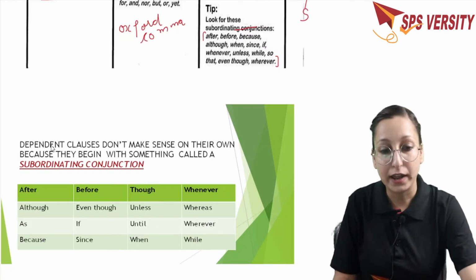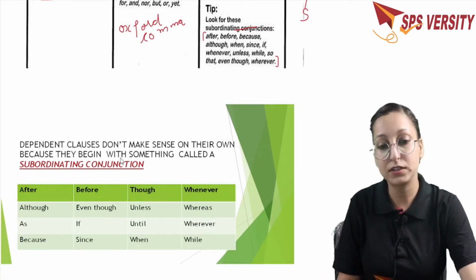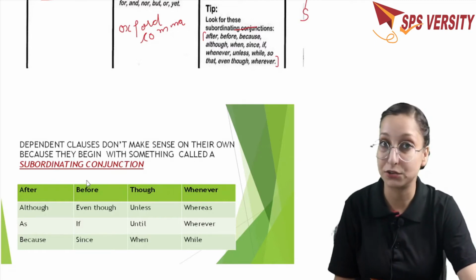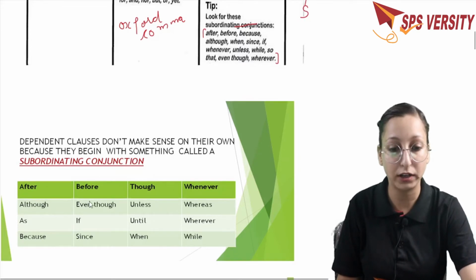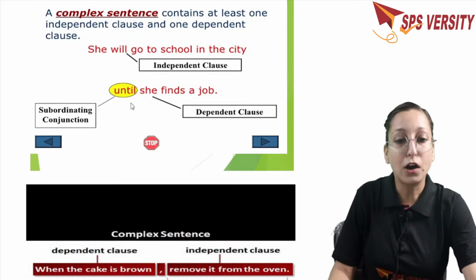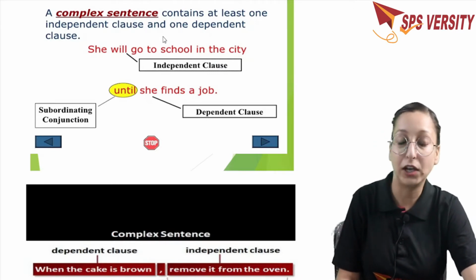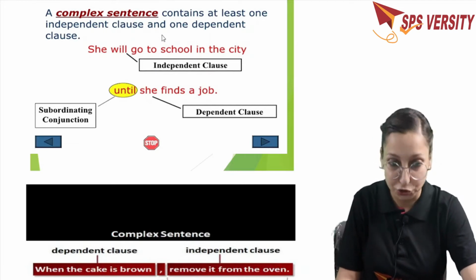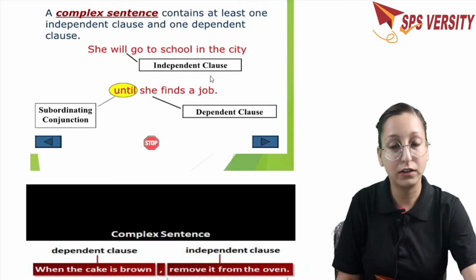Now let's have a look at the dependent clauses. They don't make sense on their own because they begin with something called a subordinating conjunction. This we have already covered, and here is a chart again of the subordinating conjunctions. You can refer to it. And now, a complex sentence contains at least one independent clause and one dependent clause. I have already clarified it to you. And here is an example in which I have properly divided the parts of the sentence.